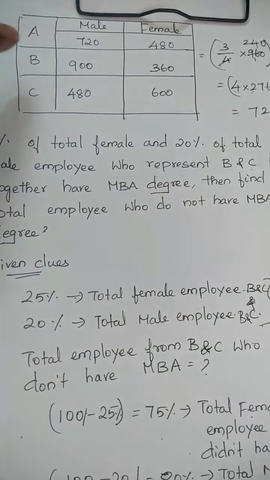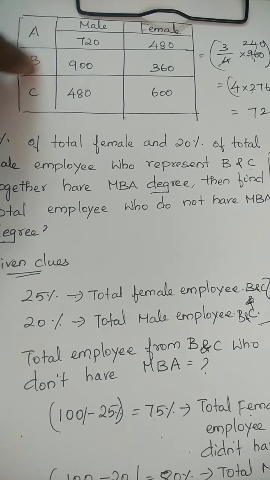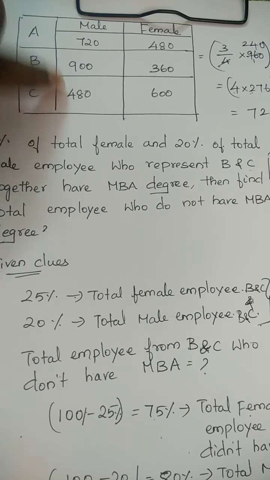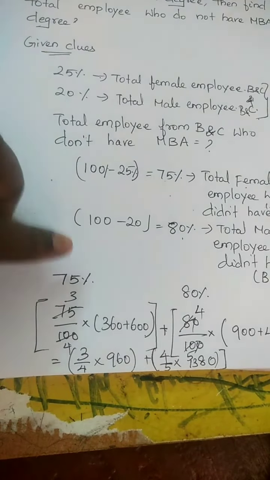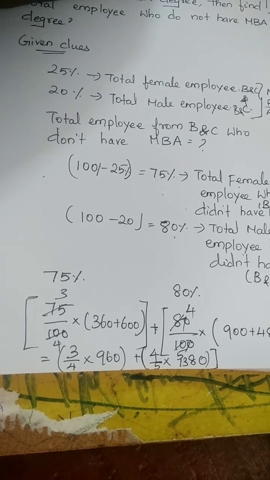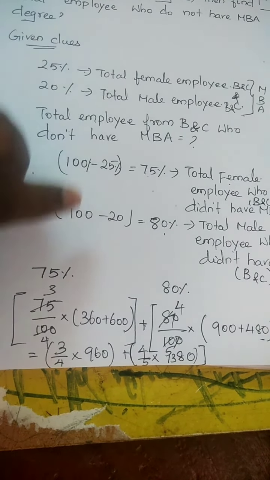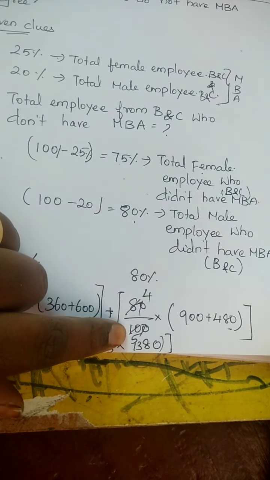So for both B and C, the female values are 360 and 600, and for male it's 900 and 480. So female employees are 75%, 75 divided by 100, for B and C female is 360 plus 600, and for male employees who don't have an MBA degree it is 80%, 80 divided by 100.